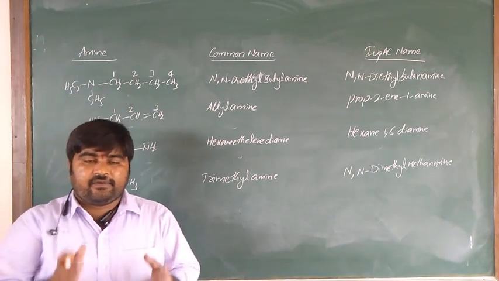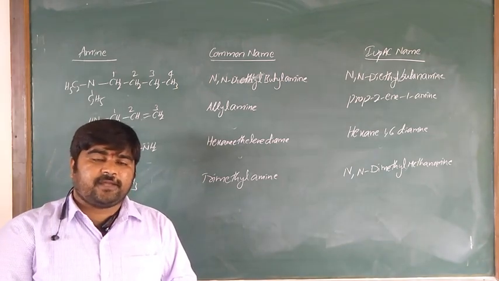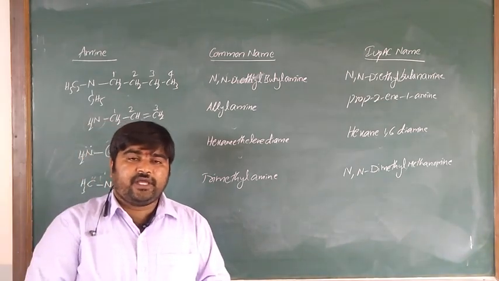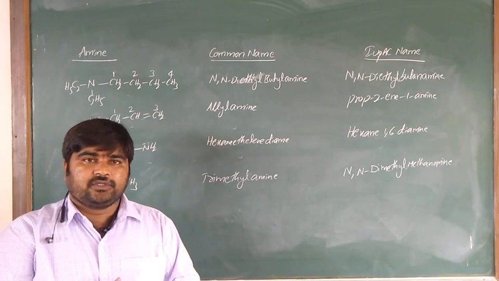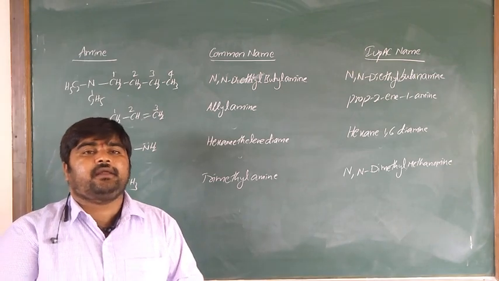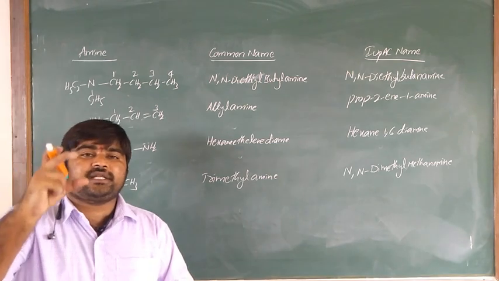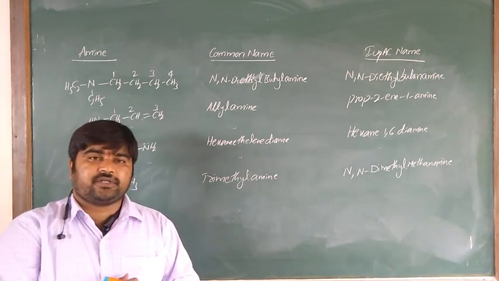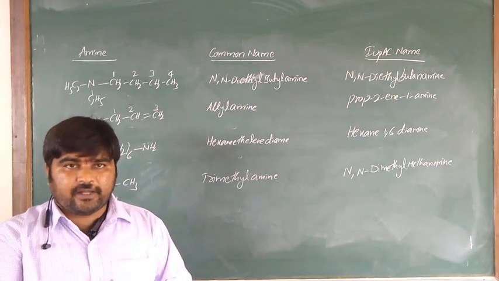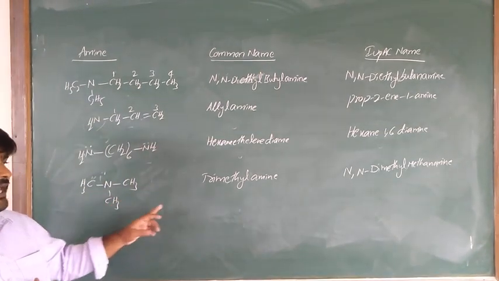Is it clear? Whenever secondary or tertiary amines have two alkyl groups that are the same, there is no need for priorities. In common names, it is diethyl amine. Coming to IUPAC nomenclature, we consider one alkyl group as the parent chain and the other as a substituent, so N-methyl methanamine. If in tertiary amines all three alkyl groups are the same, we give trimethyl amine.